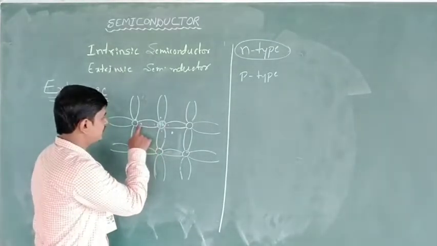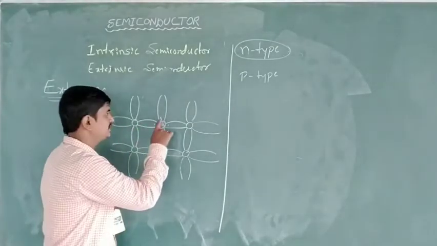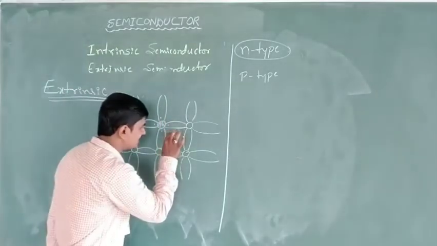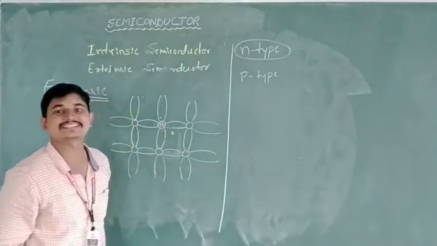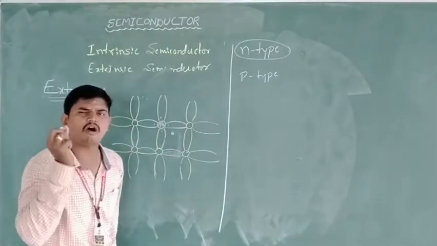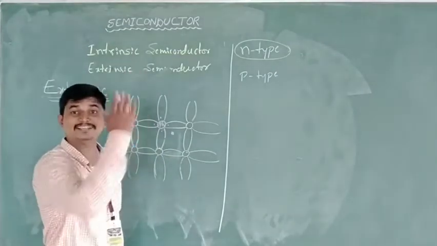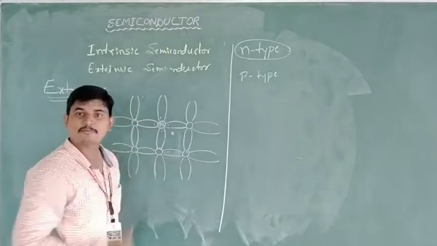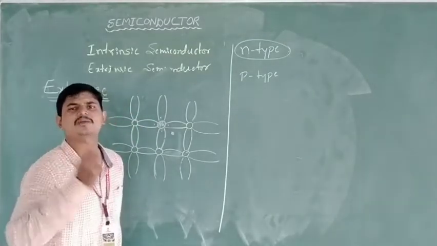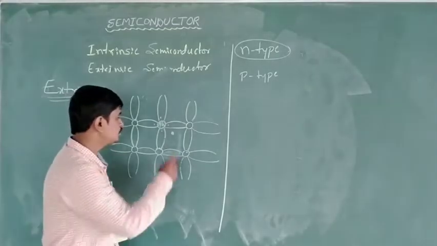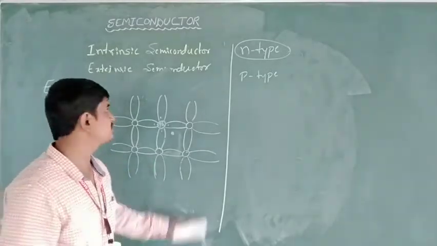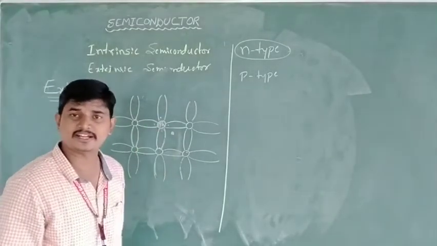This electron is sharing with this and forms a covalent bond, and this is with this and forms a covalent bond, and so on. But one extra electron is available. This is the free electron. If this free electron absorbs a small amount of energy, it gets excited to the conduction band, from valence band to conduction band, easily excited with a small amount of energy. This is why the conduction process is more in the case of extrinsic semiconductor.